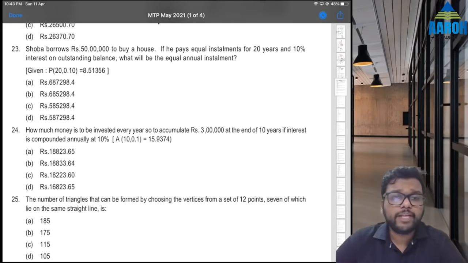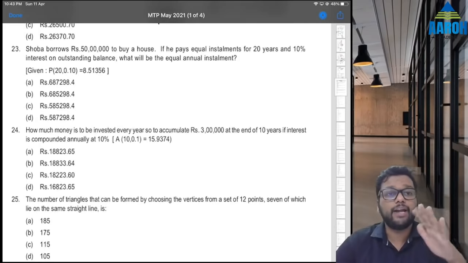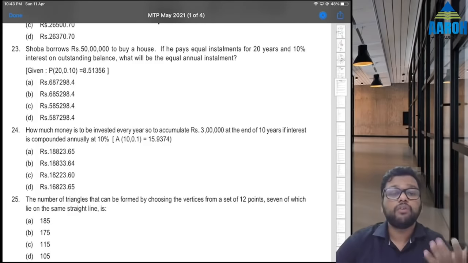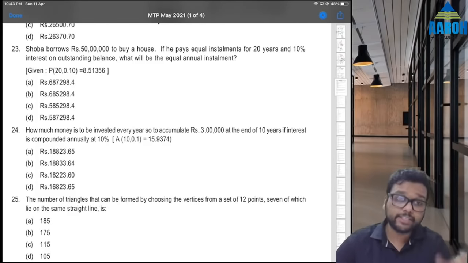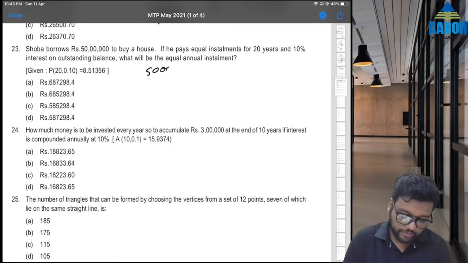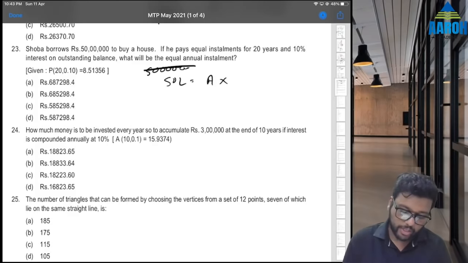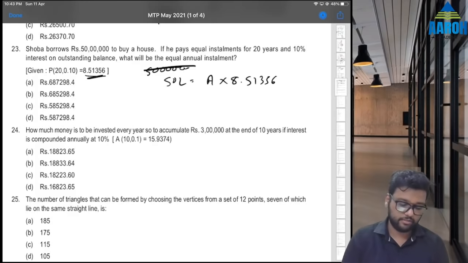Next, 23. Shobha borrows 50 lakhs to buy a house. If he pays equal installments for 20 years and 10% interest on outstanding balance, what will be the equal annual installment? Exactly same question. I don't know why they have put 3-4 questions like this. So present value is 50 lakhs, which is equal to annuity amount into present value factor, which is already given again, 8.51356. So 50 lakhs divided by 8.51356 gives us 587298. Option D.